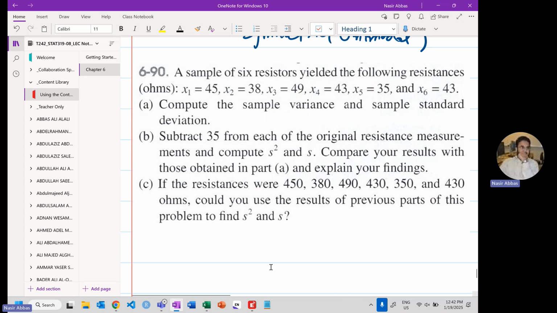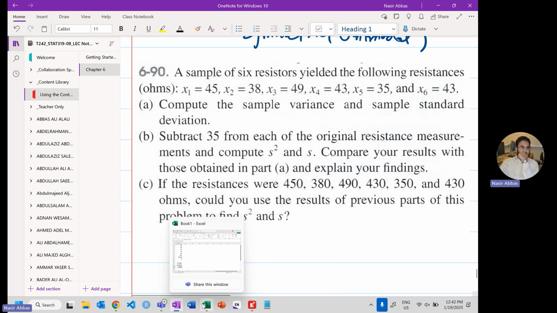The interesting part here is that you can solve even without any computation. Subtract 35 from each of the original observations, so x minus 35. Then compute the variance and standard deviation again. What will happen? Nothing will happen. You will have the same standard deviation and same variance because of the relationship that we have. That's a mathematical relationship. You can prove it even, not included in your course, but you can prove that.